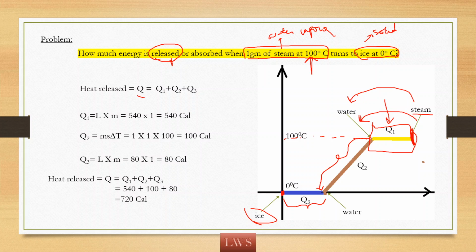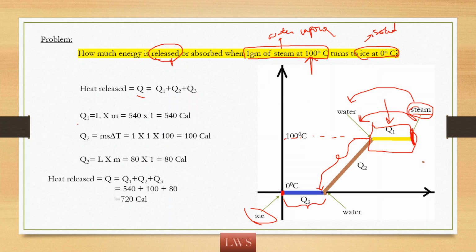So remember one thing, when the phase is changing, that is water may convert to steam or steam may convert to water, we require latent heat of vaporization. We already discussed the topic latent heat of vaporization in the topic boiling. So here the steam needs to release the latent heat of vaporization so that it converts to water.